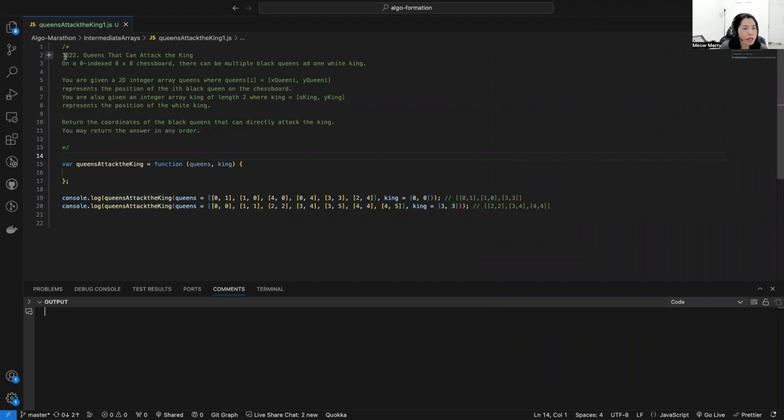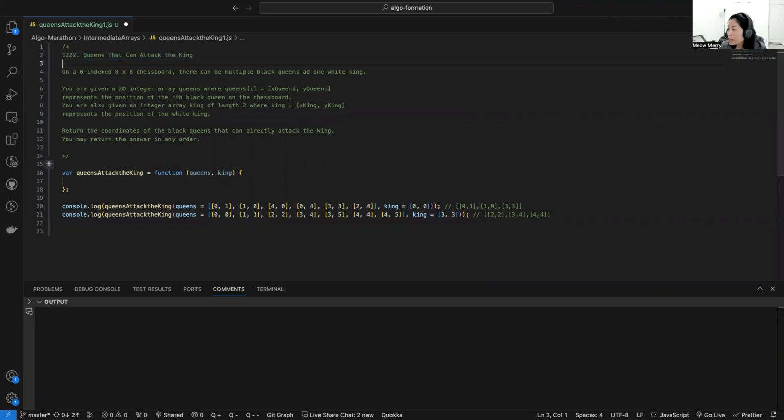So the problem is number 1222, right? Queens That Can Attack the King. Okay, so that's what I'm copying here. So what the problem wants us to do here: on a zero-indexed 8 by 8 chessboard, there can be multiple black queens and one white king.